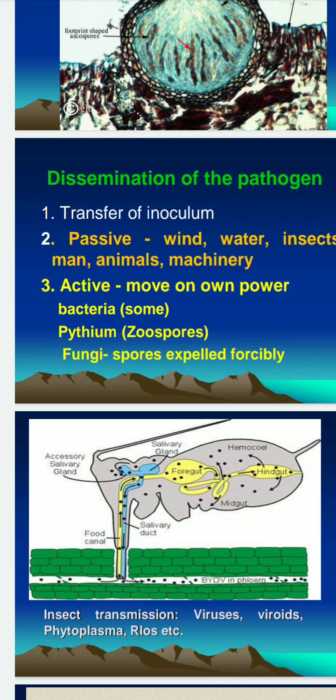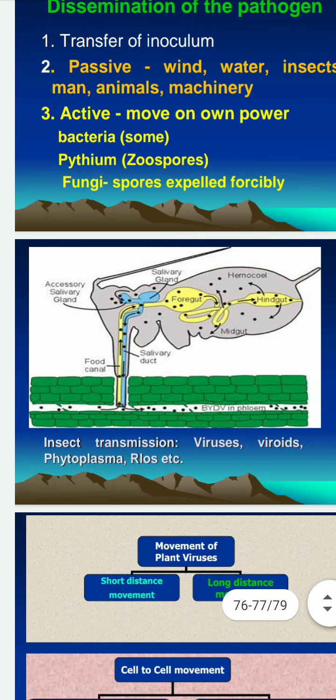Similarly, some fungi expel their spores forcibly into the environment, for example, Pilobolus, and their spores can move miles or kilometers. Thus, by pressure or force, they expel them. Many viruses, viroids, and phytoplasma can transfer themselves with the help of insects.